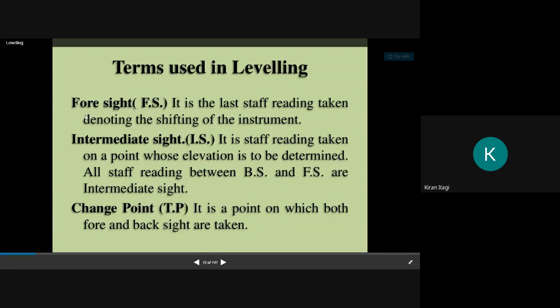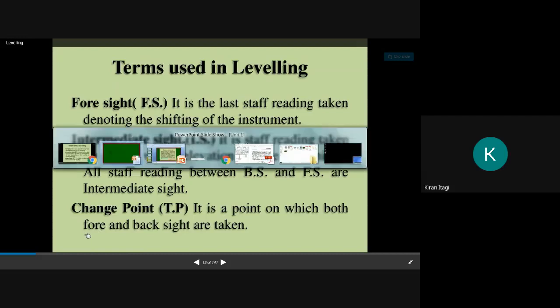Next we have foresight. I will go for the intermediate sight. It is the staff reading taken on a point whose elevation is to be determined. All staff readings between backsight and foresight are intermediate sights. Then we have foresight. As the name indicates, we are seeing forward, and it will be the last staff reading before changing the instrument. It is the last staff reading taken, denoting the shifting of the instrument.